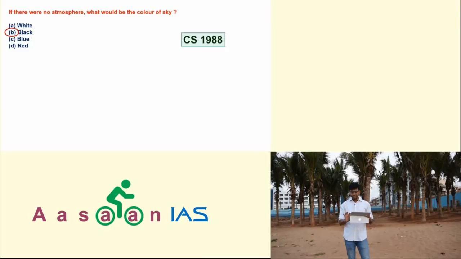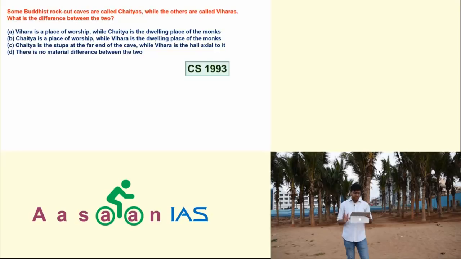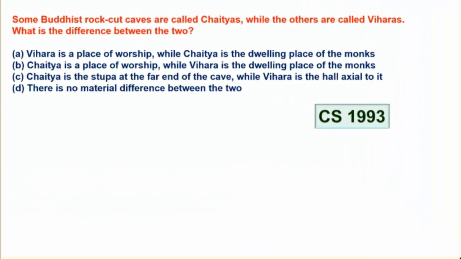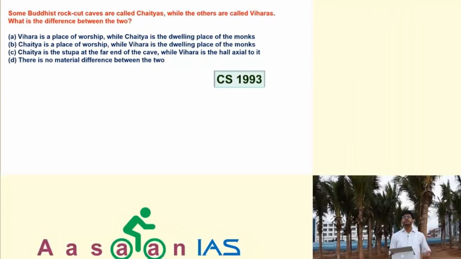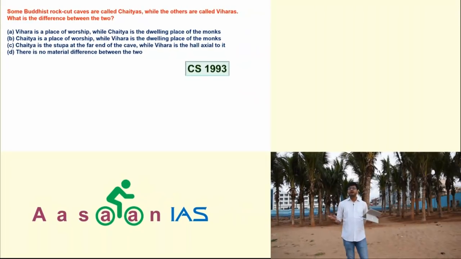Hope you are understanding. Take another question asked in 1993. Some Buddhist rock-cut caves are called chaityas, while the others are called viharas. What is the difference between the two? See, we have learned it in Buddhist architecture. Chaitya is a prayer hall, or you can say a place of worship. Vihara is a place where wandering Buddhist monks stay temporarily. So these are dwelling places. Look at the options: Vihara is a place of worship, while Chaitya is the dwelling place of the monks.